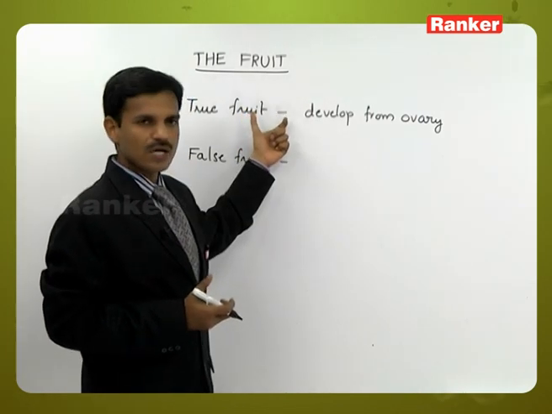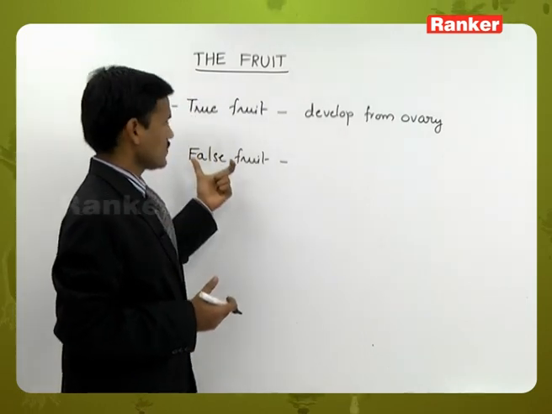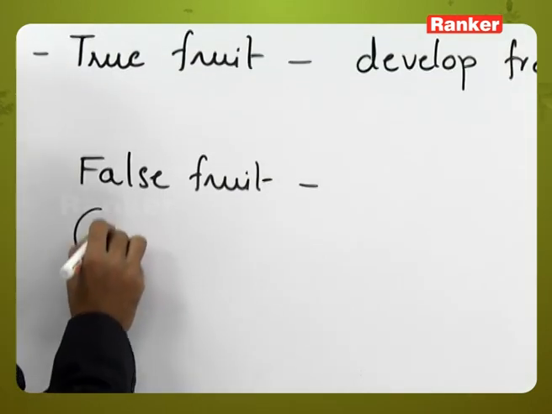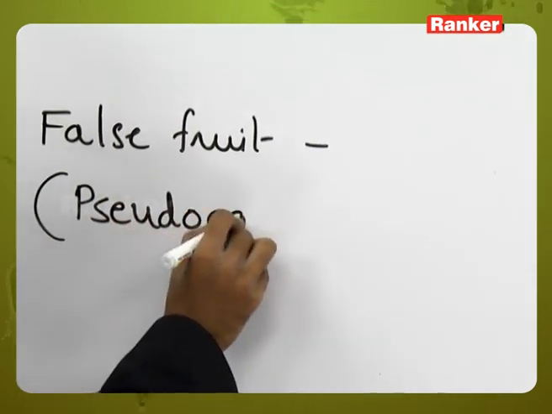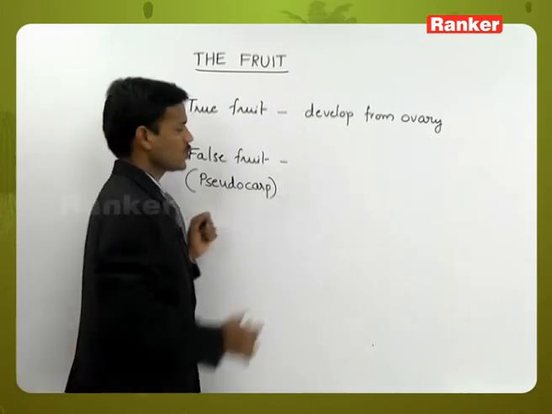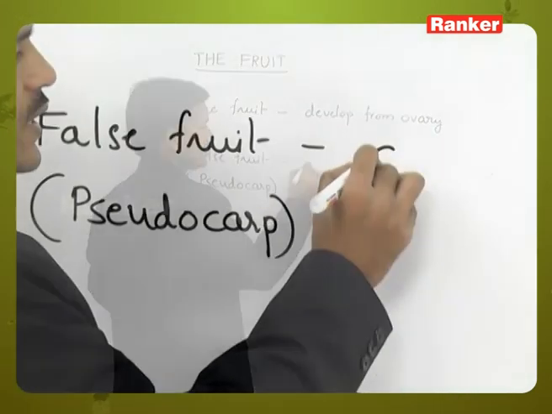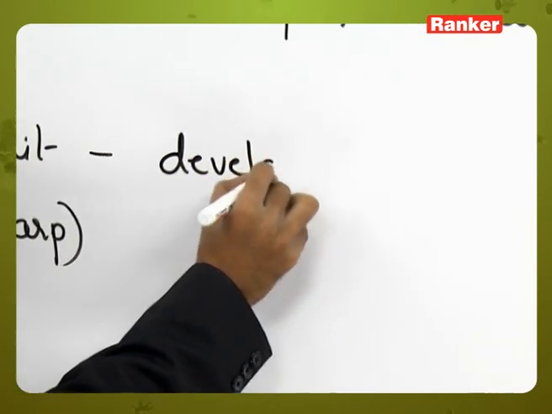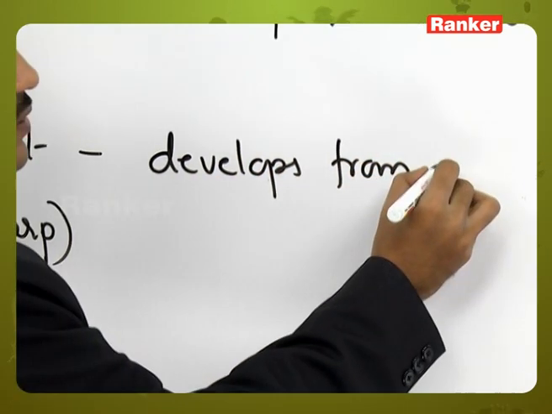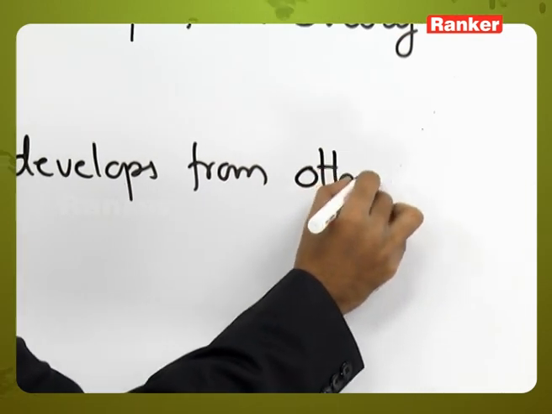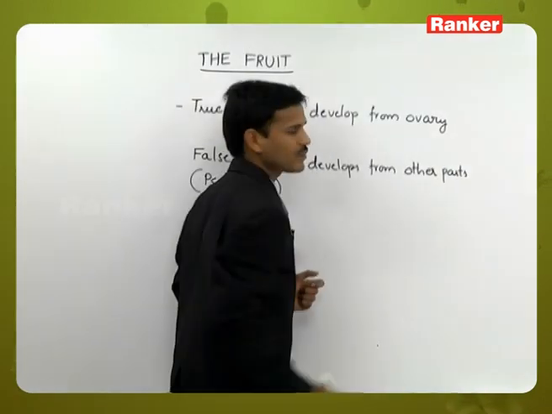So most of the fruits are here true fruits only. And false fruits. So what is false fruit? The false fruit is also called as pseudocarp. The pseudocarp develops from other parts of a flower.